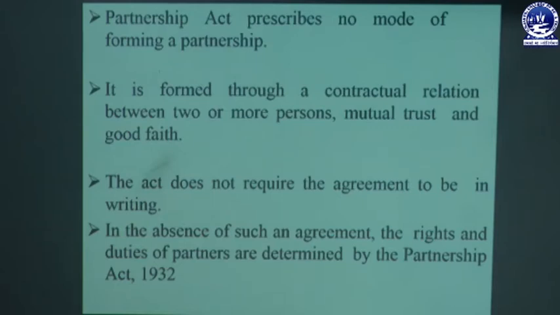The Partnership Act prescribes no mode of forming a partnership. It is formed through a contractual relation between two or more persons, with mutual trust and good faith. The Act does not require the agreement to be in writing. In the absence of such an agreement, the rights and duties of the partner are determined by the Partnership Act 1932. So in the Partnership Act, there is no prescribed mode of forming a partnership, and it is not compulsory for every partnership firm to be registered under the Partnership Act 1932.